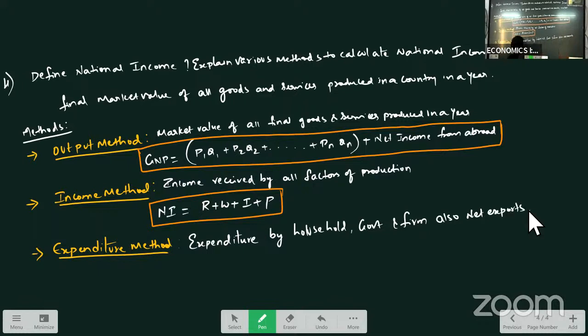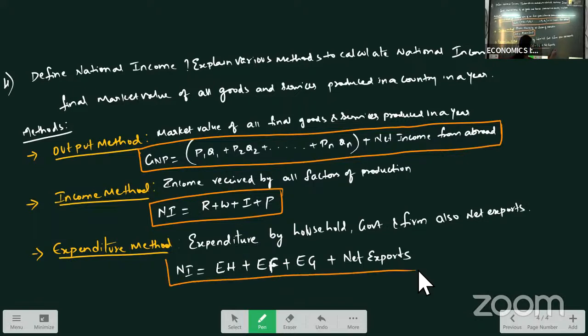So how will you calculate the national income here? National income is equal to expenditure of household plus expenditure of firms plus expenditure of government plus net exports.